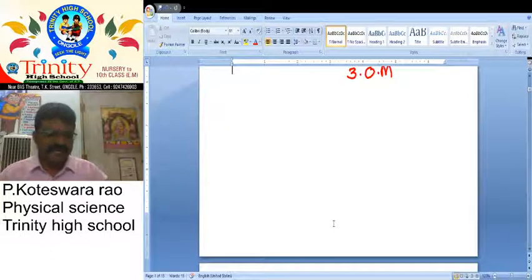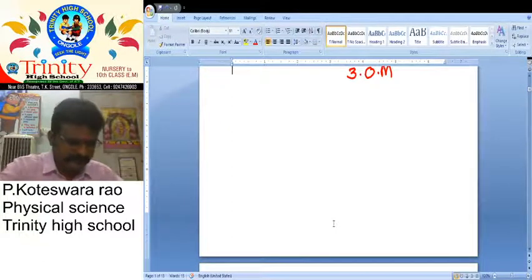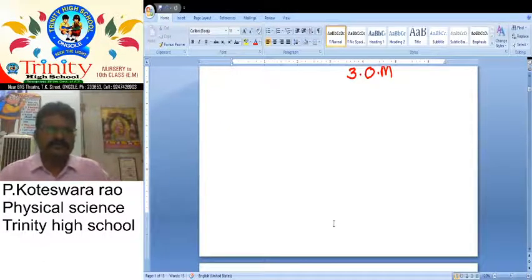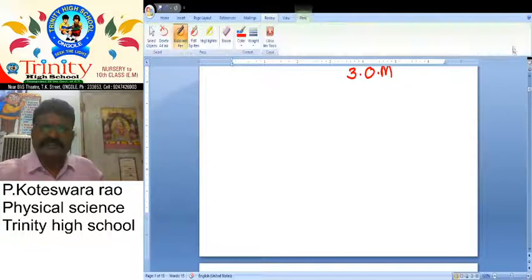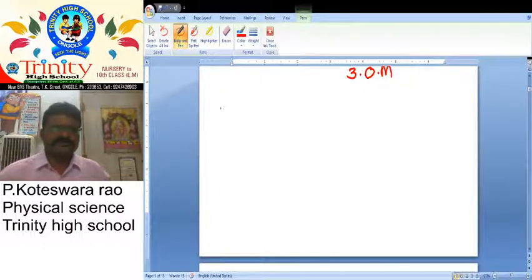Stone, brick, book. These are all examples of opaque substances.